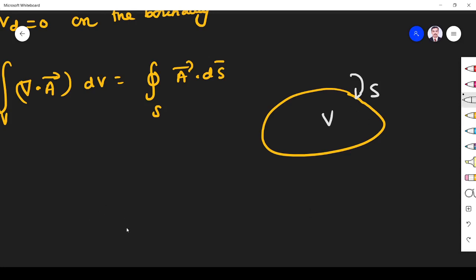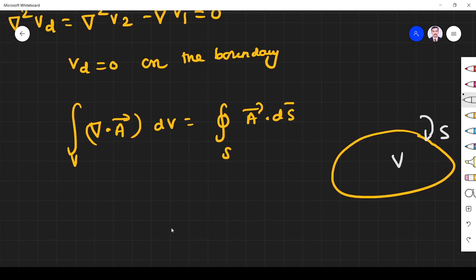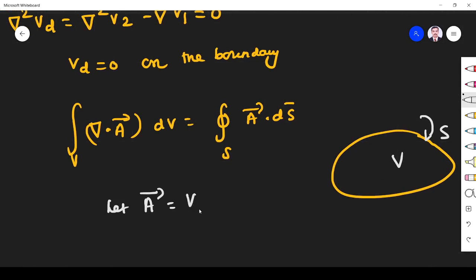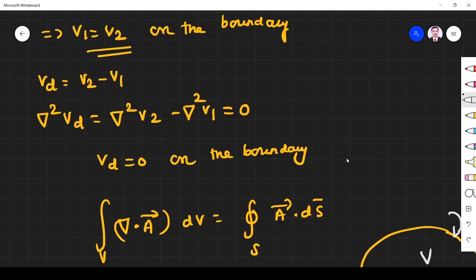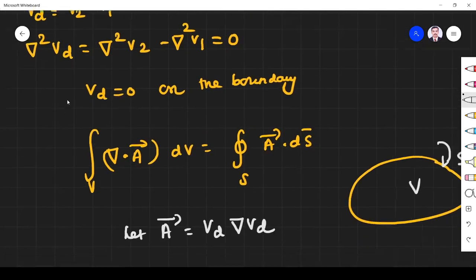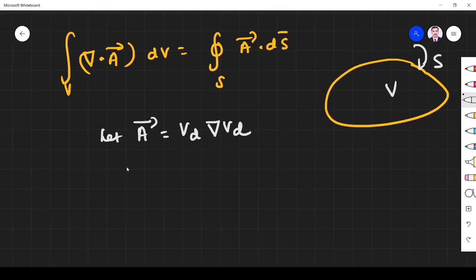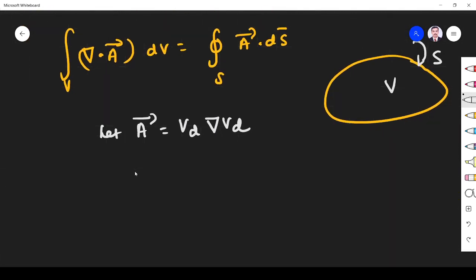Let us assume the vector A is equal to VD into del VD.